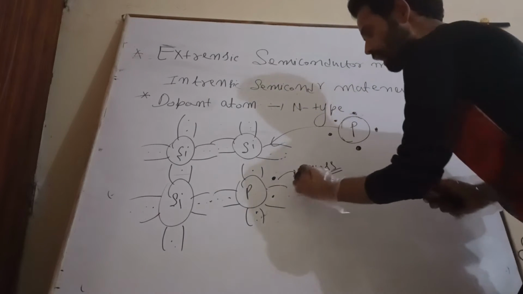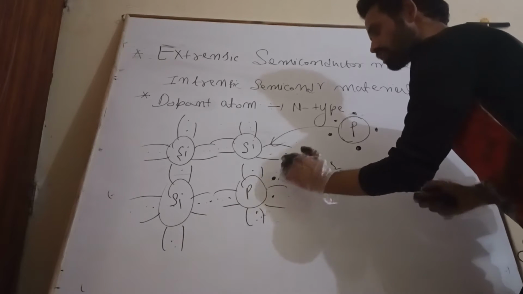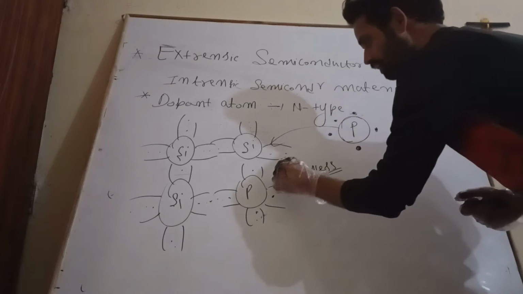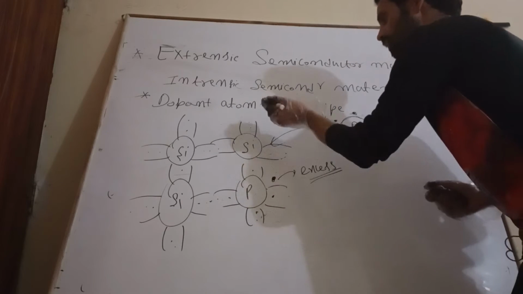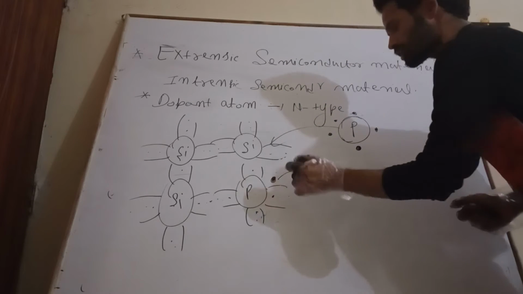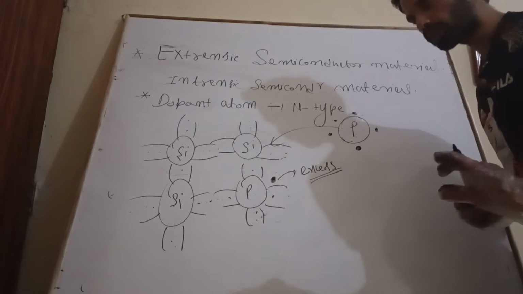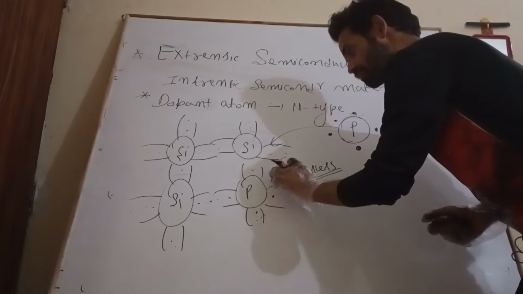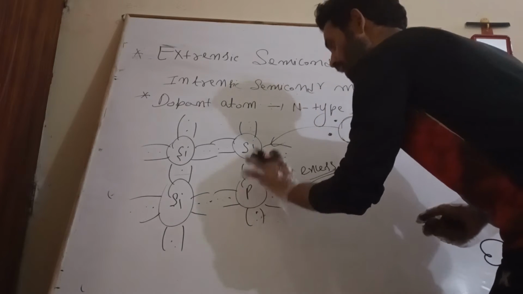Now if we apply a very small amount of energy to this loosely bound electron, then what happens? It will get elevated to the conduction band without creating a hole, but it leaves behind a positively charged phosphorus ion.